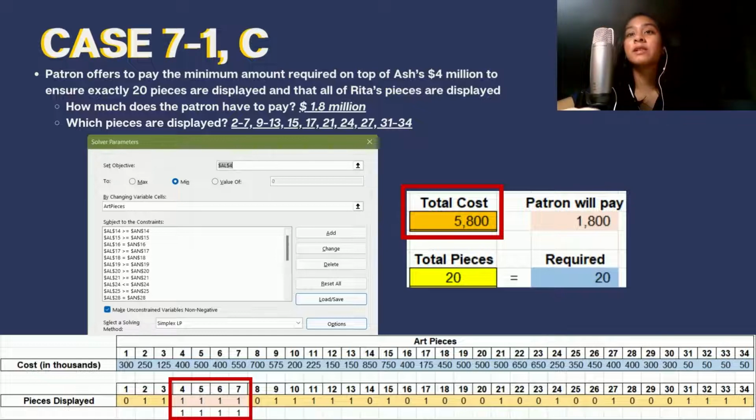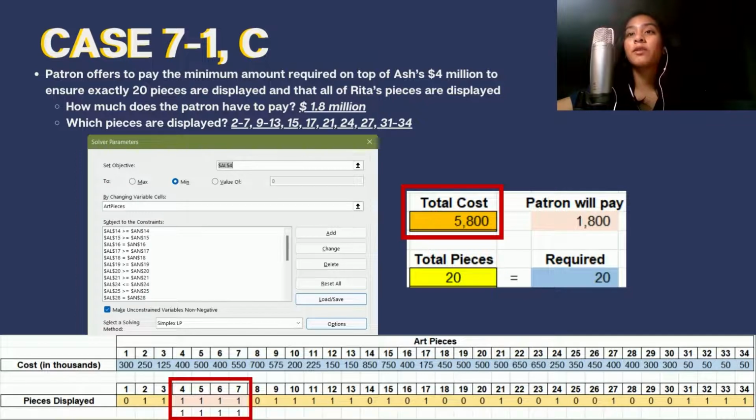Set objective is cell AL4, which has the formula equal sign sum product C4 to AJ4, C7 to AJ7 to compute the total cost of the exhibit. We set that objective to minimum. Next, we change the constraint AL7 must be greater than or equal to AN7 into AL7 must be equal to AN7 to ensure that exactly 20 pieces are chosen. We then retain all the other constraints. This arrives to a total cost of $5.8 million with all the initial and added constraints satisfied.